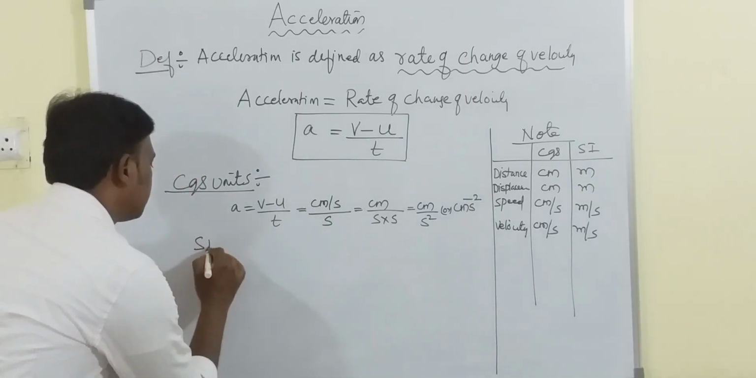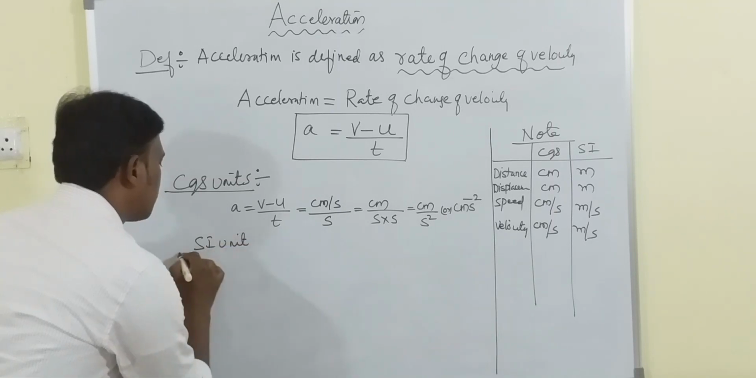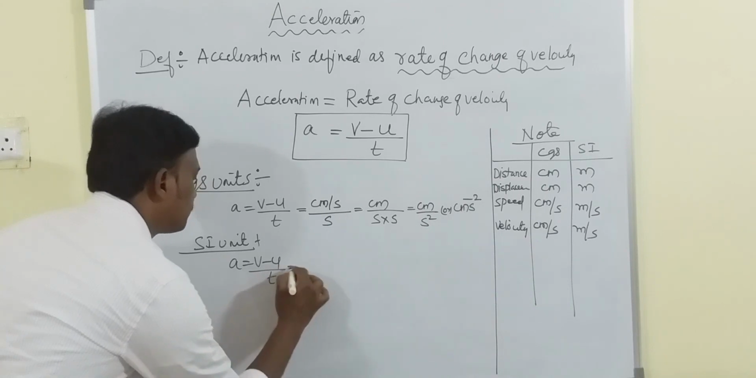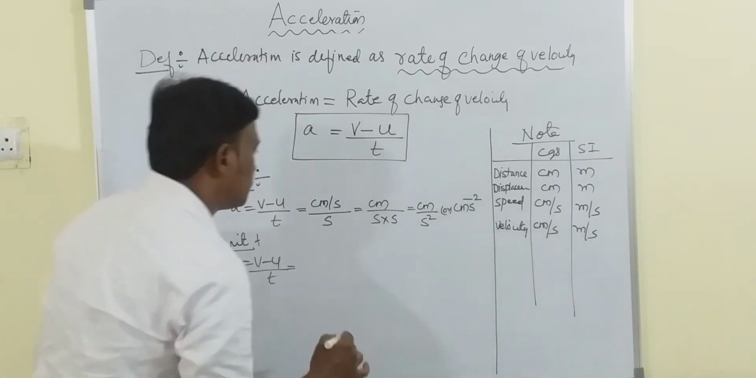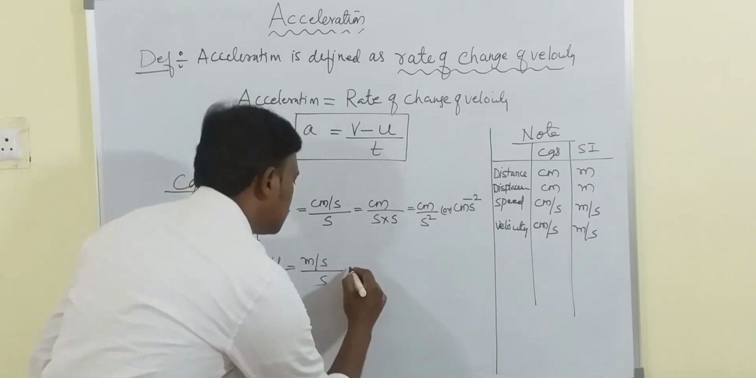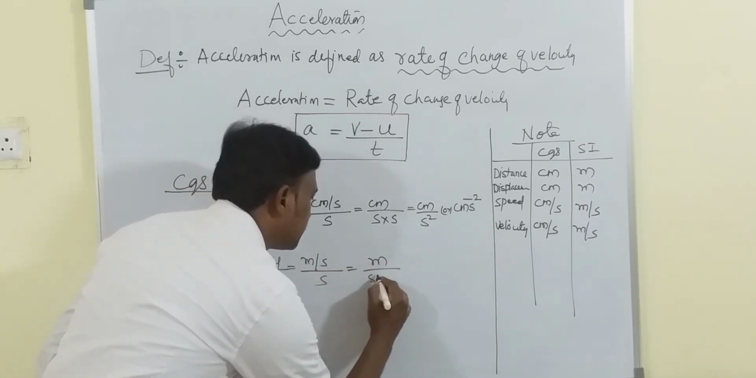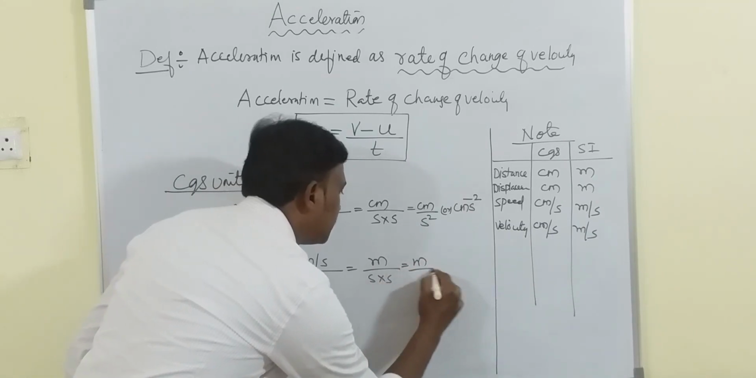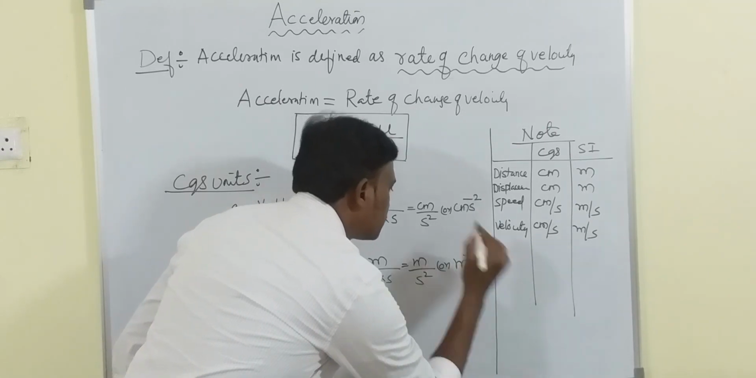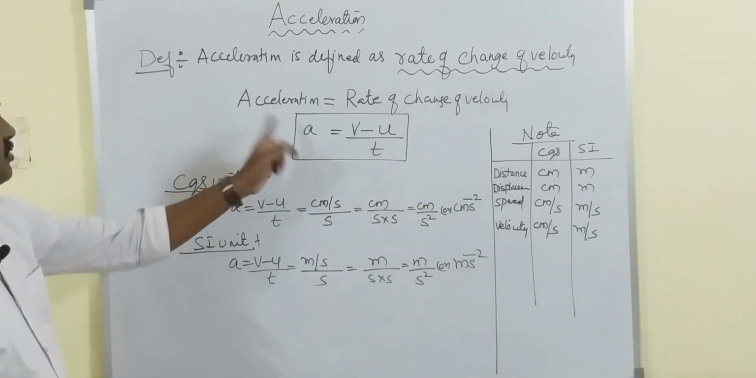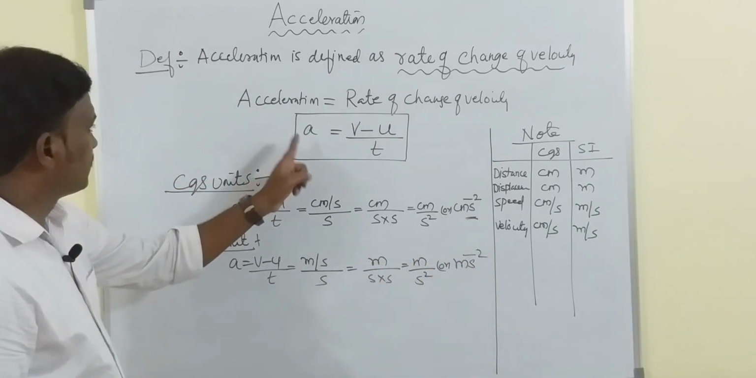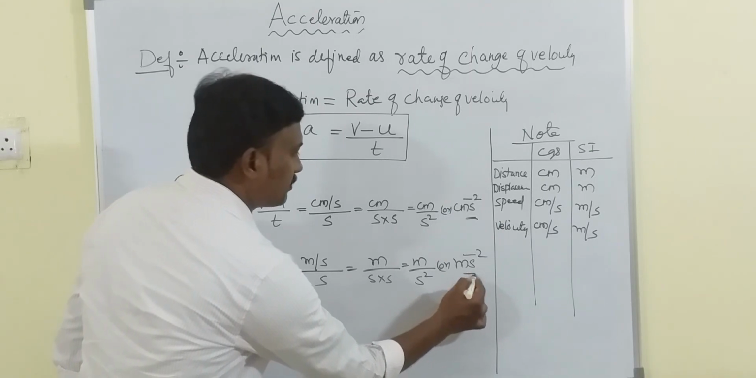Okay, now SI unit. A is equal to V minus U by T. So SI unit of velocity, meter per second by second. So this is meter per second into second, that is meter by second square, that you can write as meter per second square. So what is the CGS unit of acceleration? Centimeter per second square. What is SI unit? It is meter per second square.